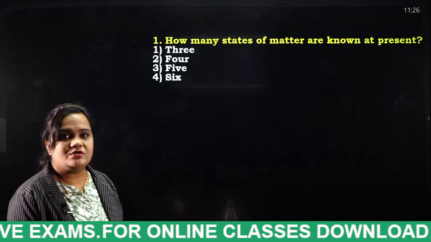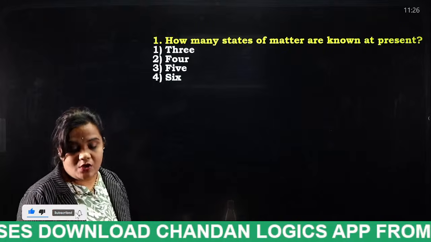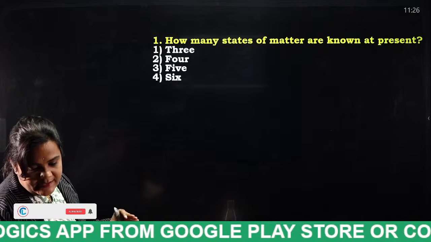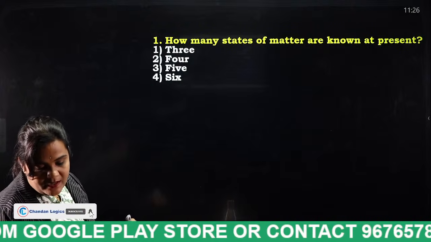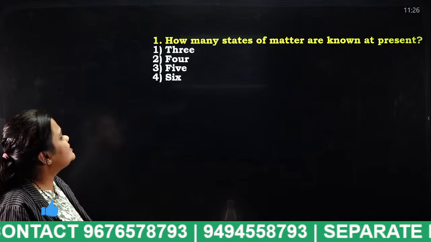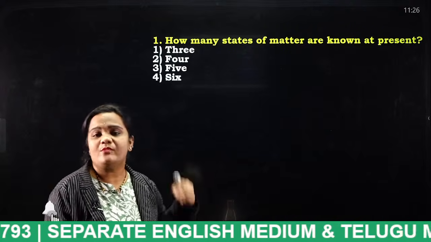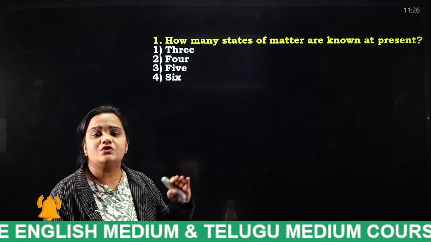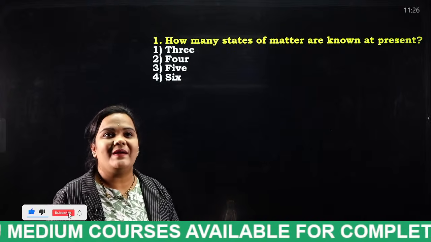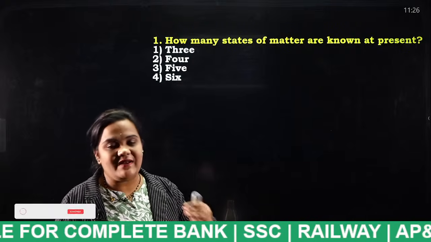Here come the MCQs. Till now, what I have explained, now we are going to answer those MCQs. So students, actively participate in these MCQ questions. How many states of matter are known at present? 3, 4, 5, 6? Once again I am going to explain each and everything, students. Don't worry. I think most of the students did not listen properly, because all feel theory is not interesting. But I will explain again and again.